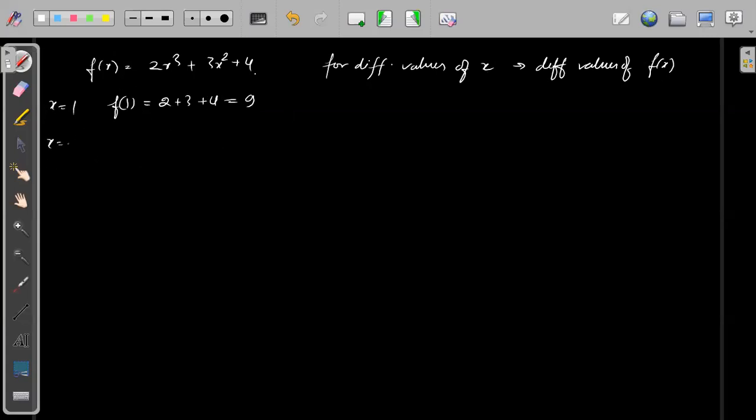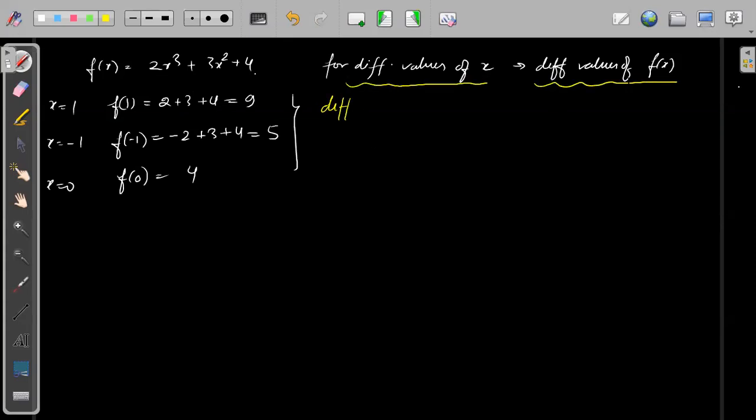Suppose I'm taking x equals minus 1. So this is f of minus 1. Instead of x, I will substitute minus 1. So minus 2, plus 3, plus 4. So 4 minus 2, 2 plus 3, this is 5. Suppose I take x equal to 0. So I have f of 0, and this will become only 4. So one observation we have is that for different values of x, we are having different values of f of x.